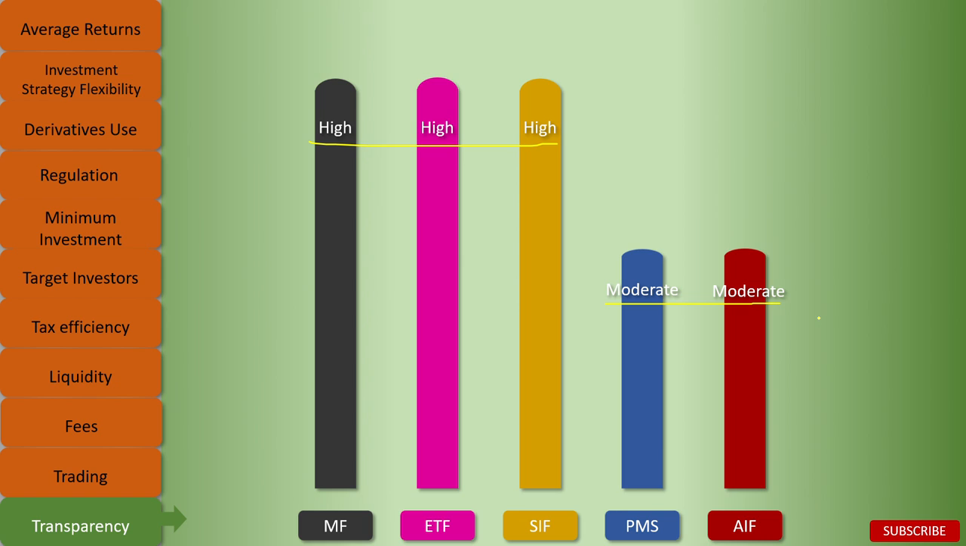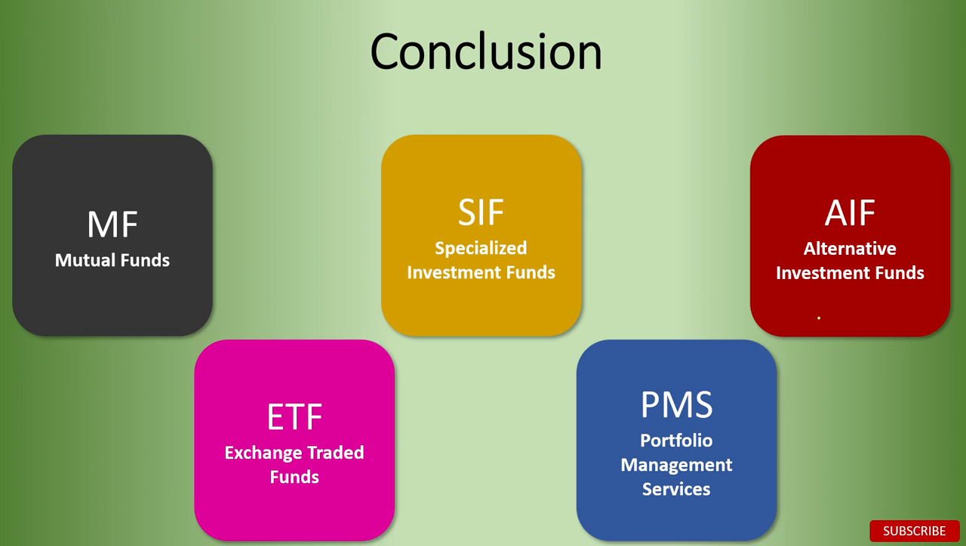So we have analyzed all the five vehicles across these 11 parameters. Let's try to conclude what we have seen. Mutual funds and ETFs stand as more accessible, particularly for retail investors. SIFs are the new kid on the block. Their purpose is to bridge the gap between traditional mutual funds and PMS.